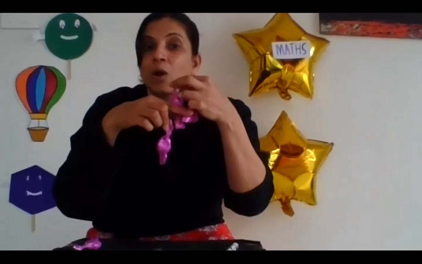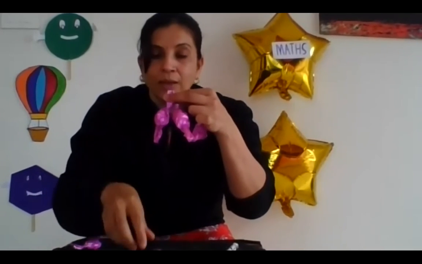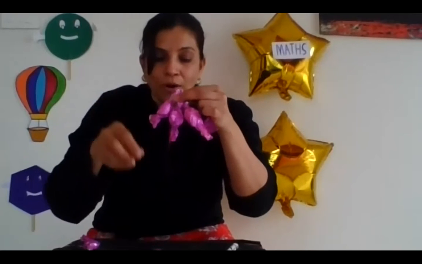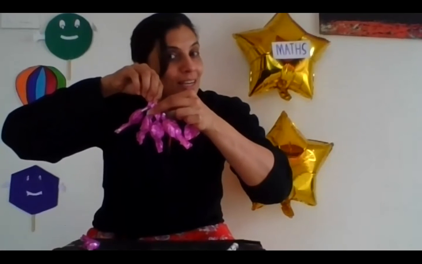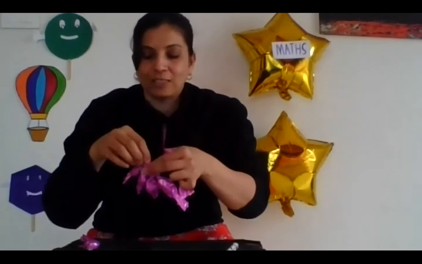So when they come together, there are how many chocolates? 1, 2, 3, 4 and 5 chocolates. Okay, how many chocolates? 5 chocolates. So this is called addition. Means you have added the chocolates in both the hands.